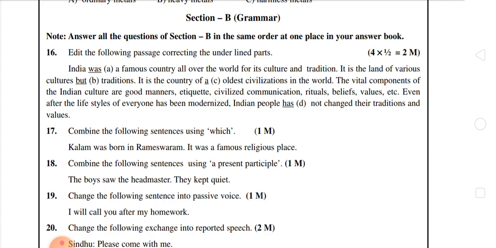Here we have one note. Answer all the questions of section B in the same order at one place in your answer book. The answer book is a separate book. Of course, we already discussed this instruction before the beginning of the question paper explanation. Now section B starts from the 16th question.